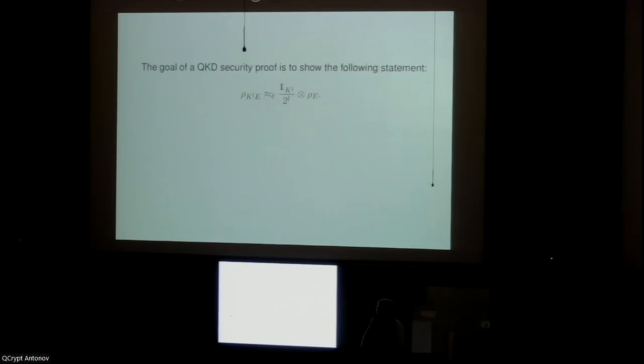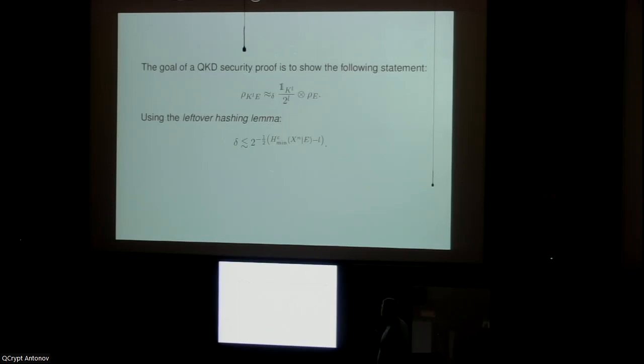Okay, so before we get into the meat of our work, let me give a little bit of background on what we actually try to do in a security proof. We have our state here, rho, which is a state at the end of the protocol. And we want that it is close to some product state that is maximally mixed on Alice's side. And there's a very nice theorem called the leftover hashing lemma that says this can be achieved as long as this smooth min-entropy is sufficiently large.